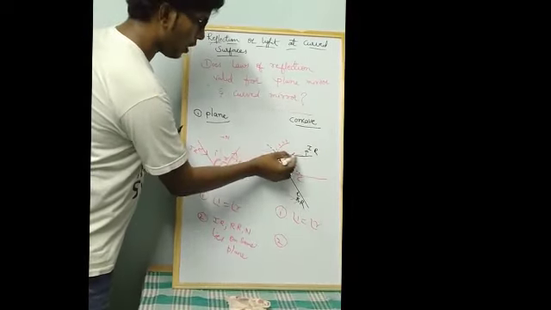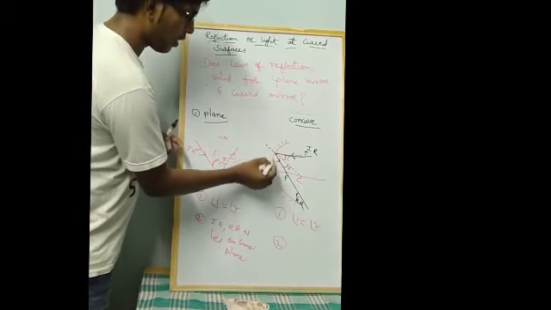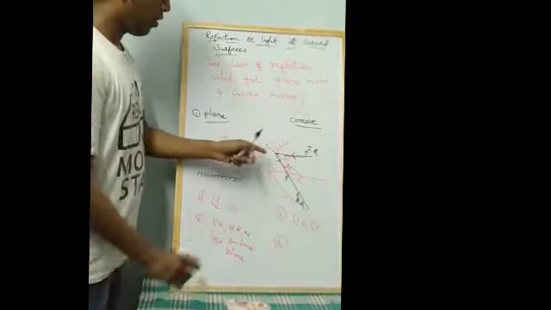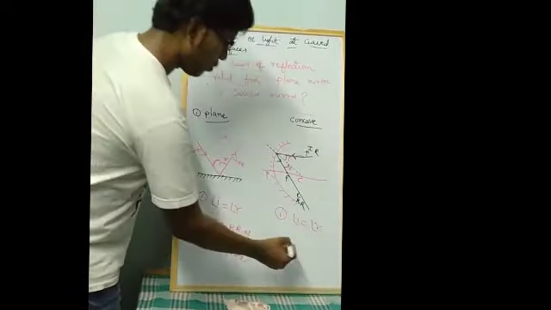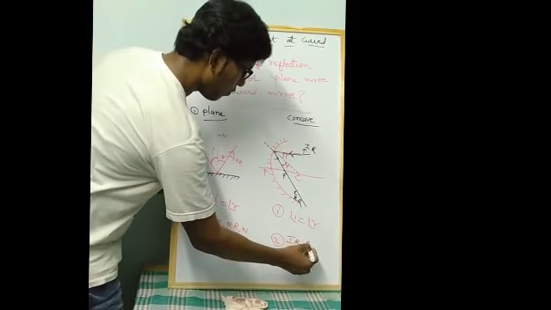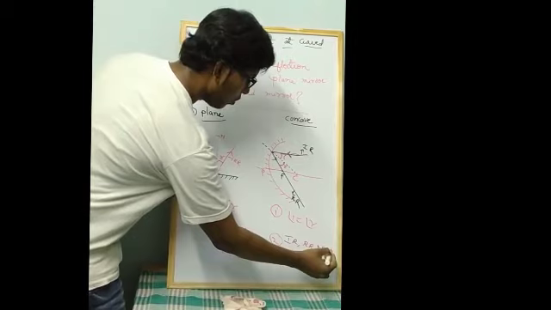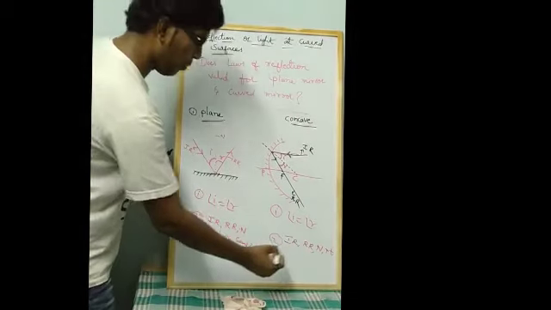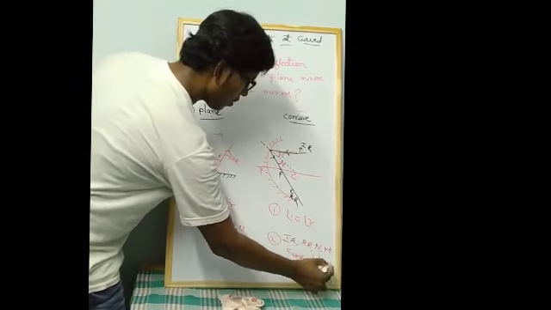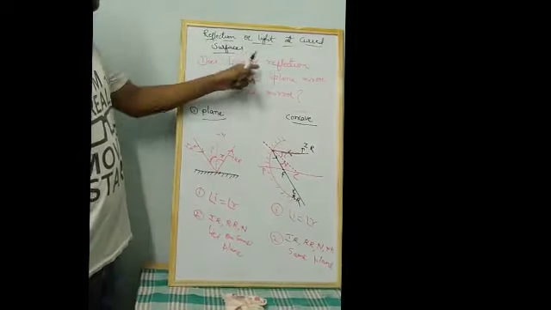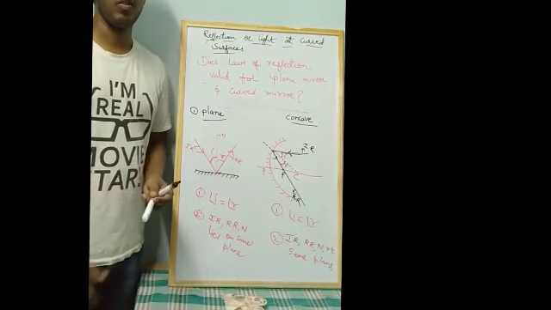Here also you observe that the incident ray, the reflected ray, the normal, and the point of incidence all lie on the same surface of the mirror. So here also the incident ray, the reflected ray, the normal line, and the point of incidence all lie on the same plane. So the law of reflection is valid for both plane mirror and curved mirror. Okay, thank you.